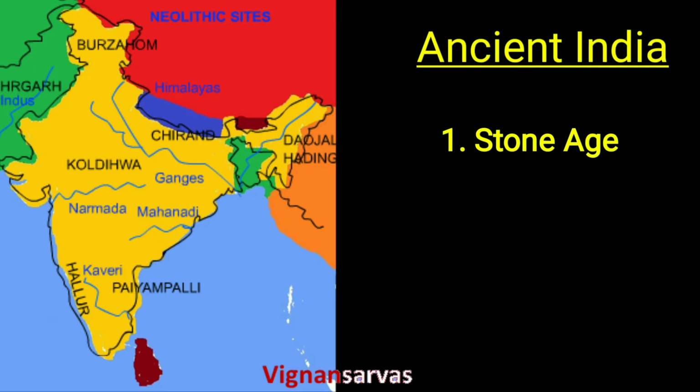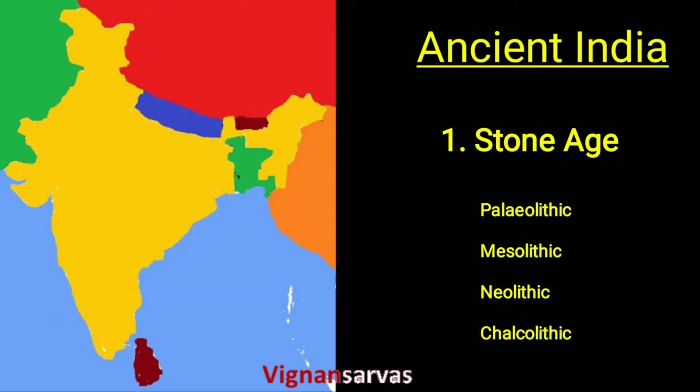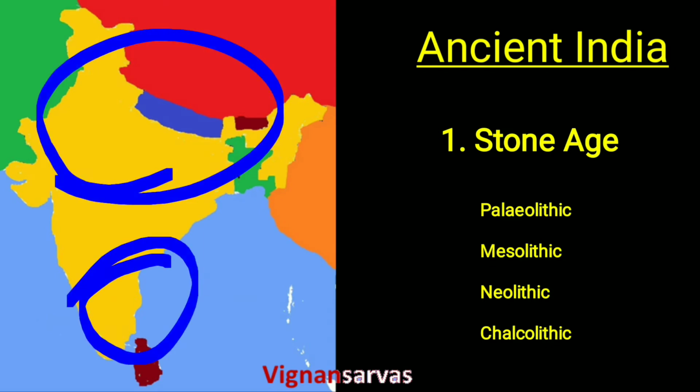Based on the evolution of the stone tools, this period is further classified into four sub-periods: Paleolithic, Mesolithic, Neolithic, and Chalcolithic. These Stone Age sites are scattered all over India, but mostly in North India and some parts of South India, especially in Tamil Nadu.